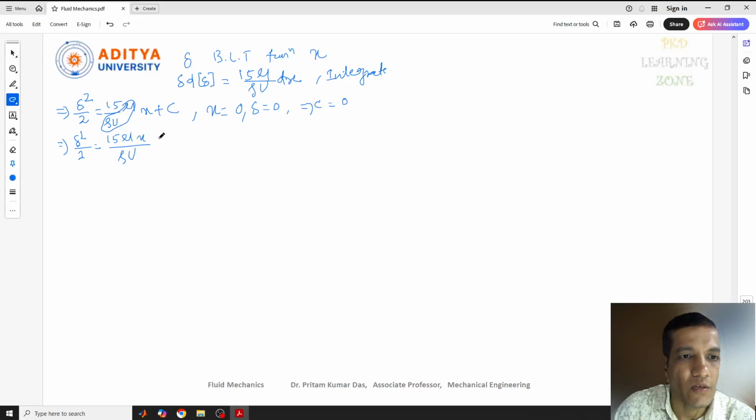Now let me write this again. Delta equals root over of 2 into 15 mu x divided by rho u, and 2 times 15 is 30, so delta equals root over of 30 mu x by rho u.